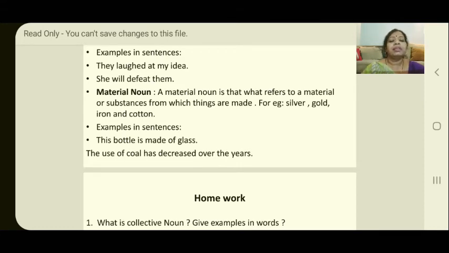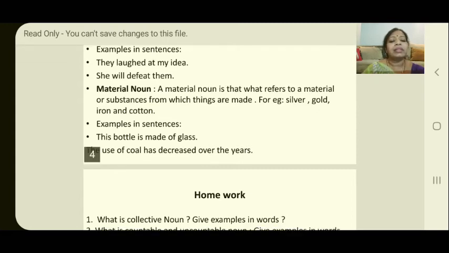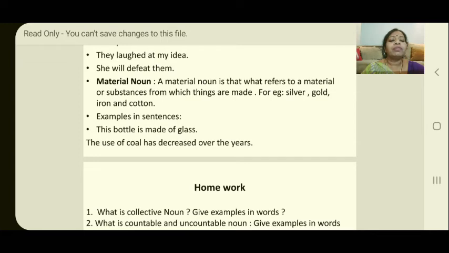Suppose gold is there, from gold what can you make? You can make ornaments, you can make jewelry. In the same way, if iron is there, you can make some iron substances from the iron material. Now some examples I have also given in this. The bottle is made of glass. So from glass what all things can you make? You can make many things. You can easily make a bottle from the glass.